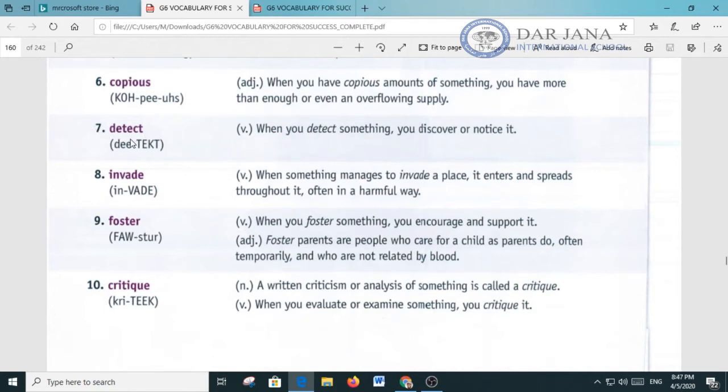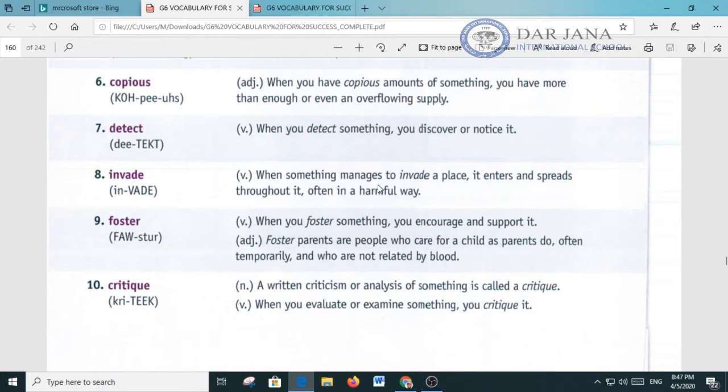Number 7, detect. The stress is on the second syllable. And this is a verb. When you detect something, you discover or notice it. Now let's put the word detect in a sentence. The lion had detected the smell of a bear.